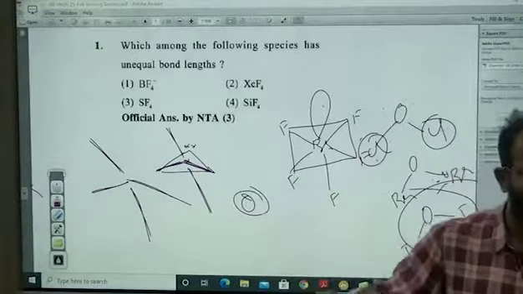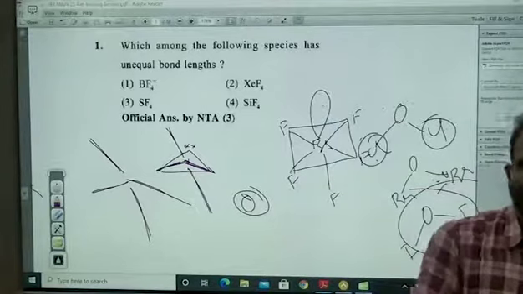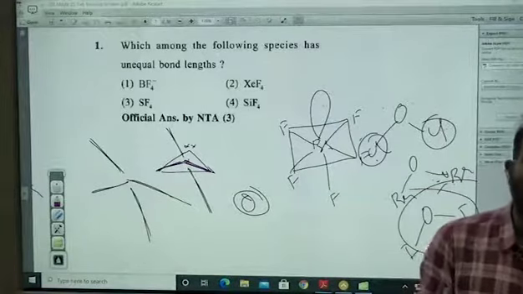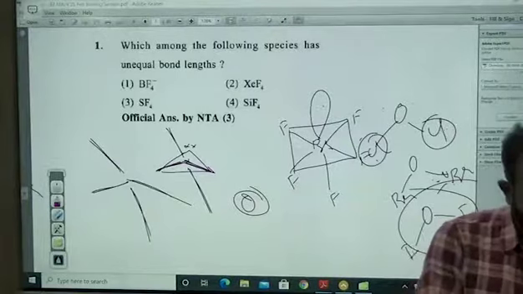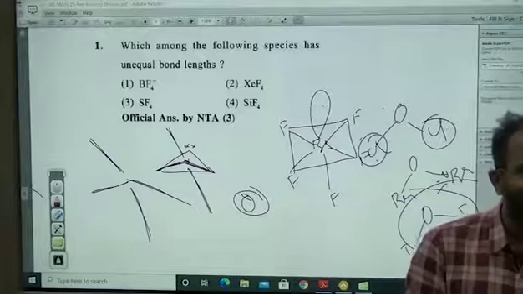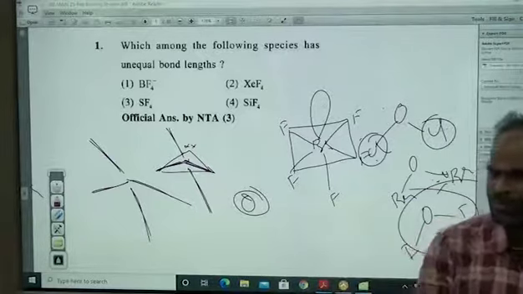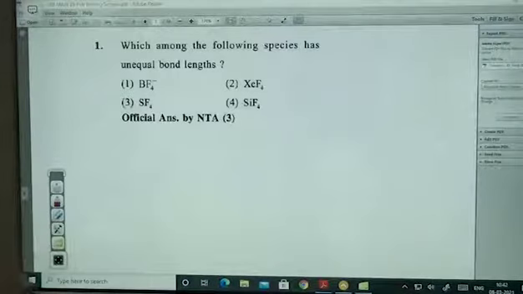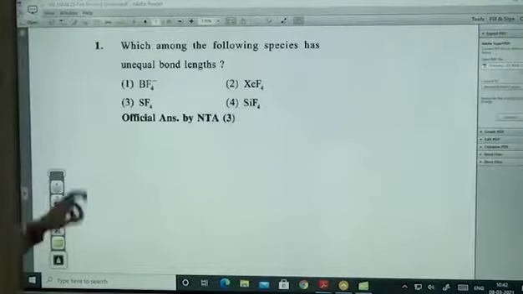That's it. See, almost 50 years it has been going on. How many times do they ask the exact bond angles? That is almost nothing. They will ask the comparison in bond angles: who is having more and who is having less. That's it. I just wanted to talk about that one. I guess you know the answer very well.